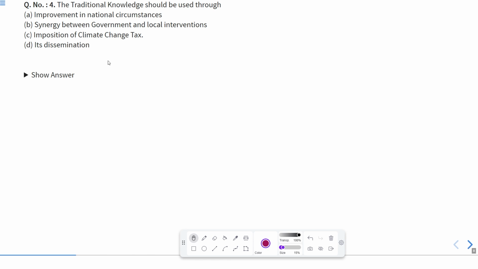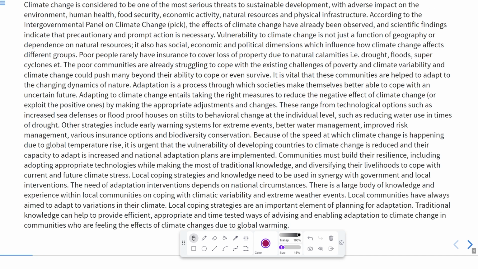Now, obviously, if you see the paragraph, it is written over here that local coping strategies and knowledge need to be used in synergy with government and local interventions.